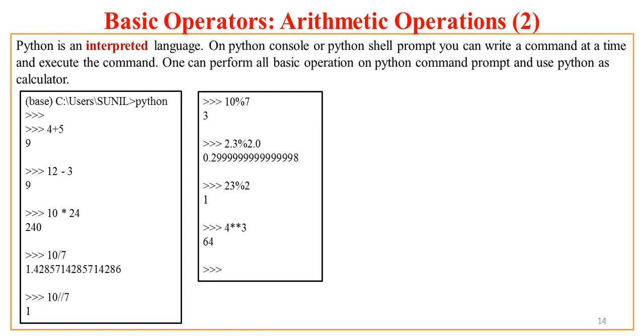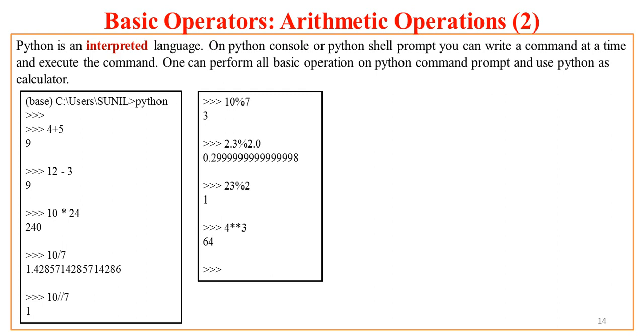But unlike C, C++, Java, for getting the integer division, I need to use double front slash as a division operator. Double front slash is an integer division operator.